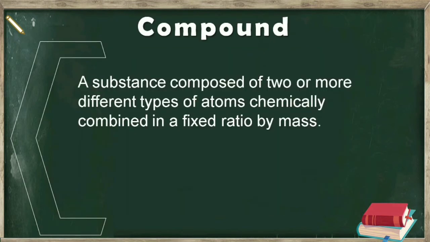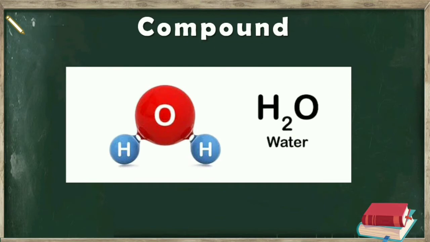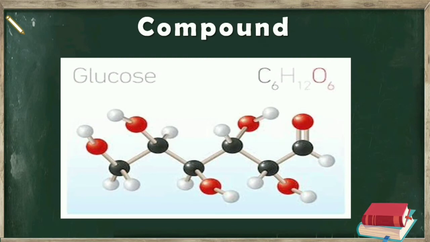Then a compound is a substance composed of two or more different types of atoms chemically combined in a fixed ratio by mass. For example, water is composed of two different types of atoms, that is hydrogen and oxygen, combined in ratio 1:8 by mass. So it is a compound. Also, glucose is made up of three different types of atoms, that is carbon, hydrogen and oxygen. So it is also a compound.